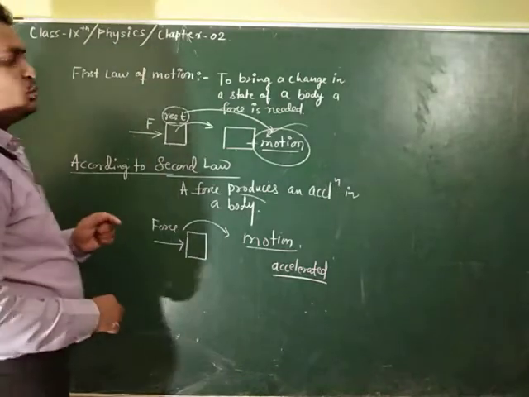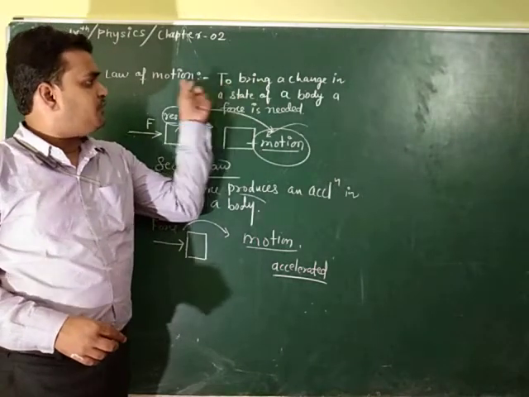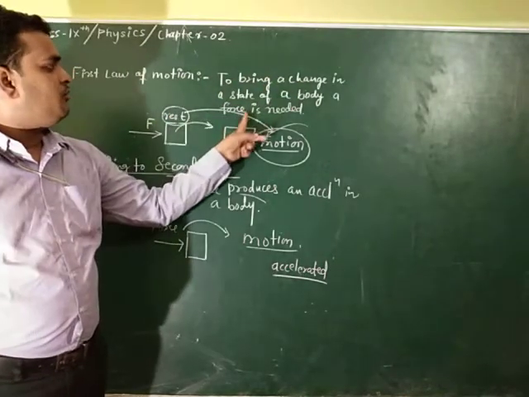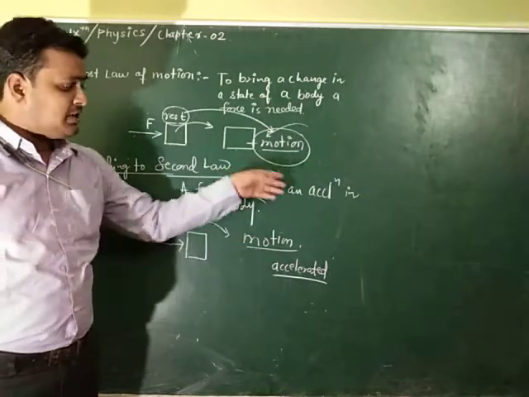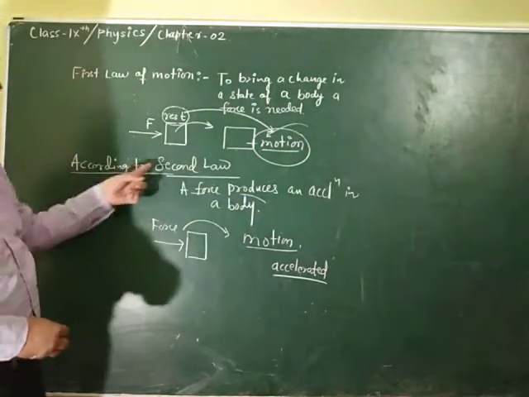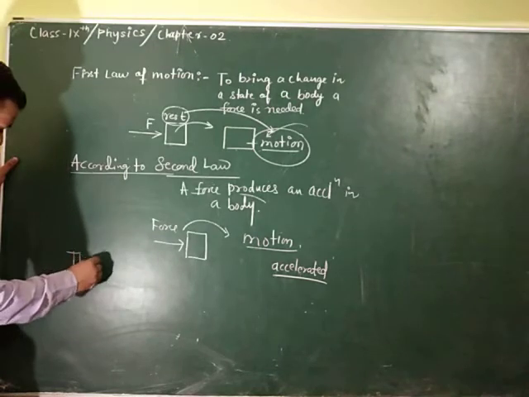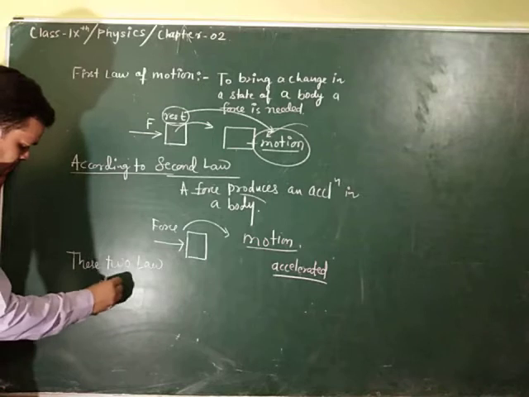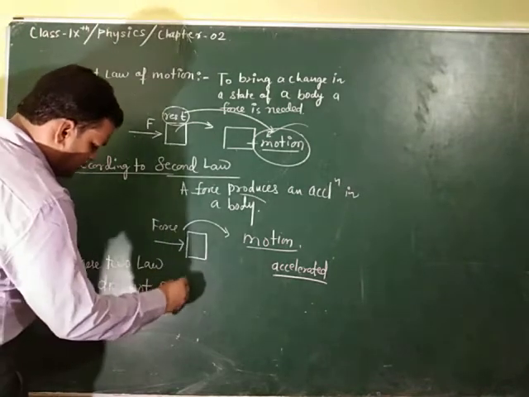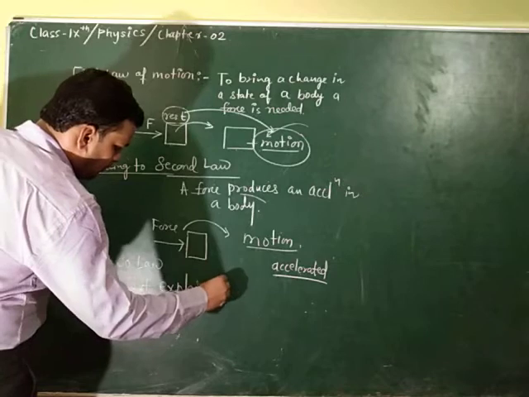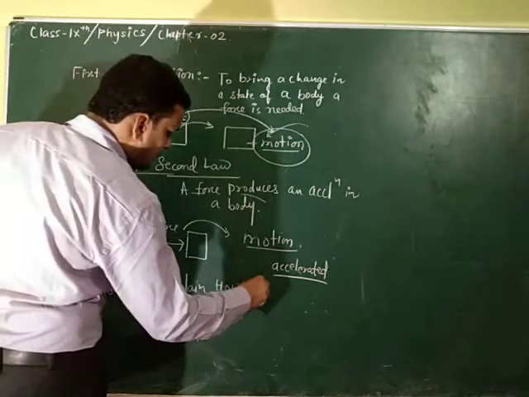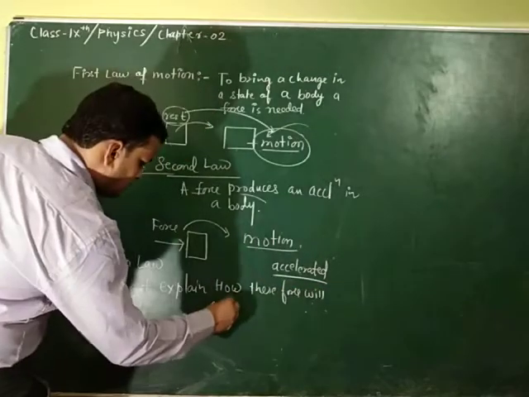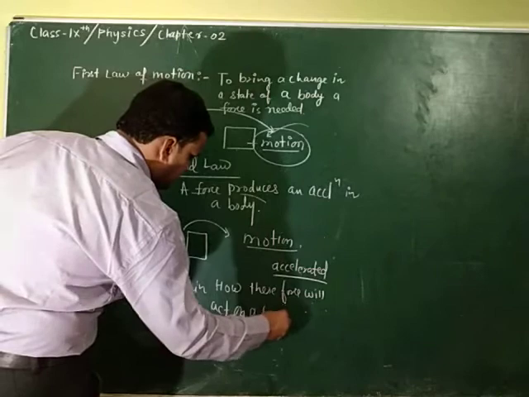Here, please notice two points. The first law tells us that to bring a change, we need a force. The second law says a force produces an acceleration. But these two laws do not explain how these forces will act on a body.